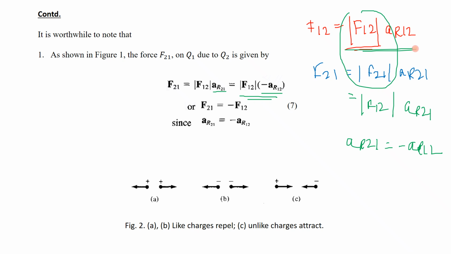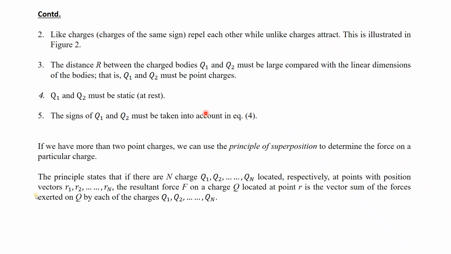Mod of F12 into unit vector R12 is F12. So if it is minus, it is minus. The vectors are opposite to each other. So F21 is equal to minus F12. Okay, so this is as simple as that.